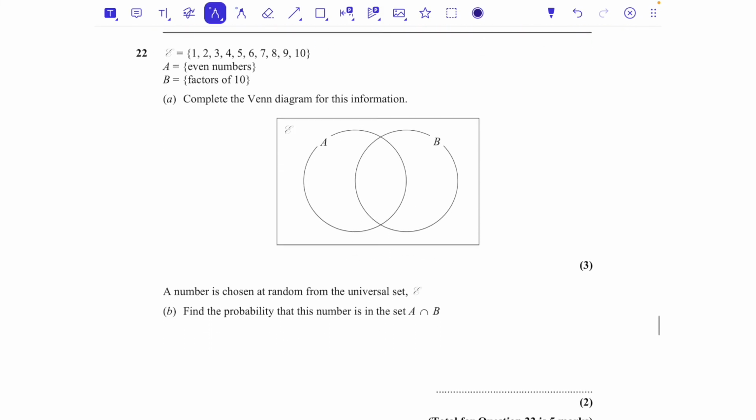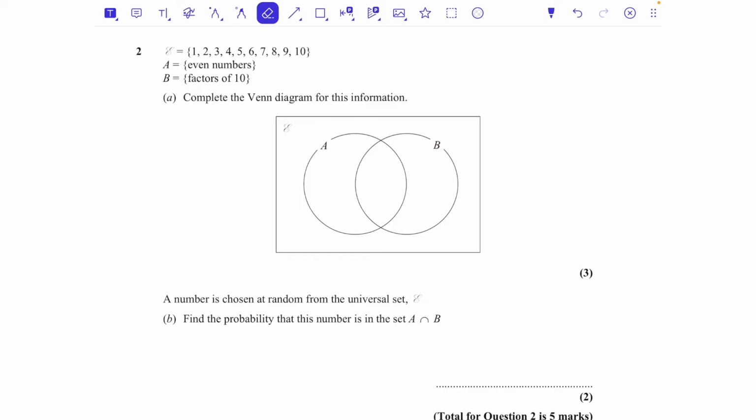Question number 22. And we've got set notation. So this funny squiggly E, what does that mean? Well, that means the universal set. So I need you to think of that like it's everything in the world that you know about right now. That is your universe. The numbers 1, 2, 3, 4, 5, 6, 7, 8, 9, 10. That is your whole universe. That is everything you know about right now.